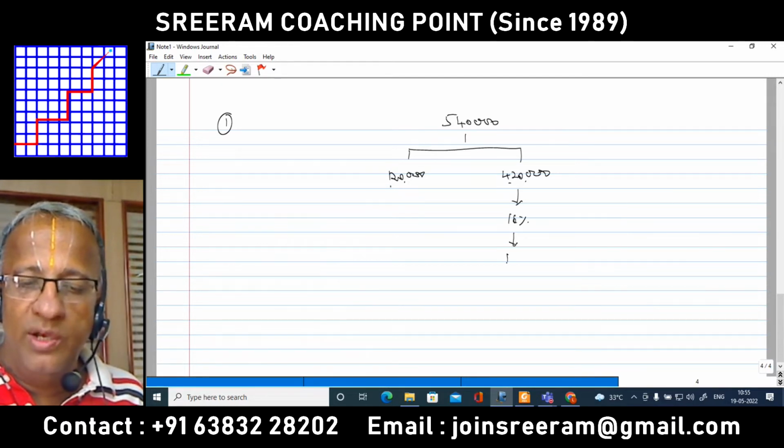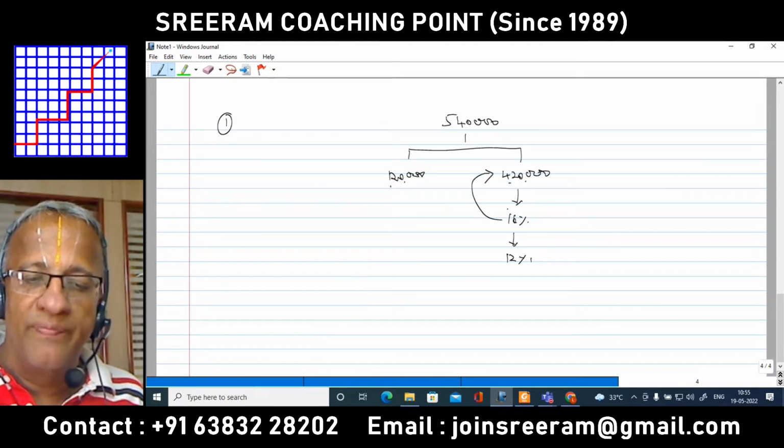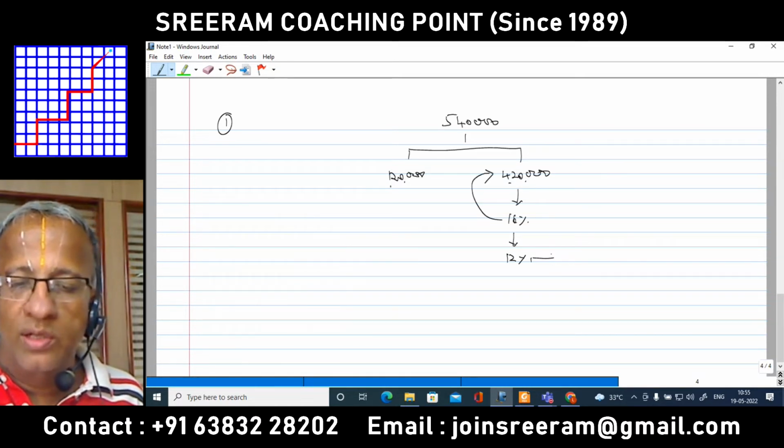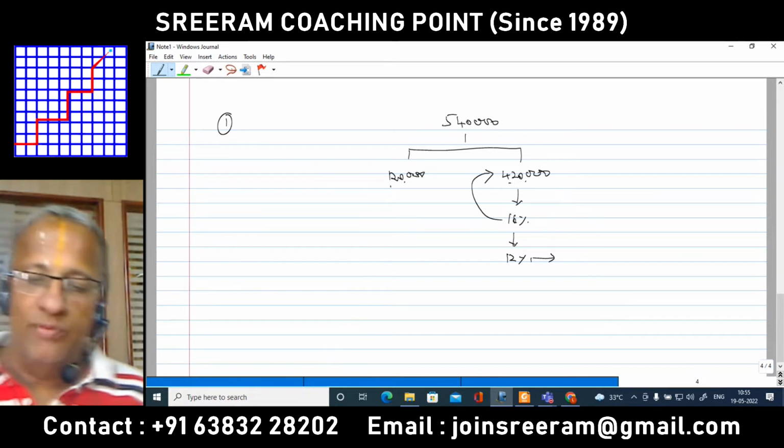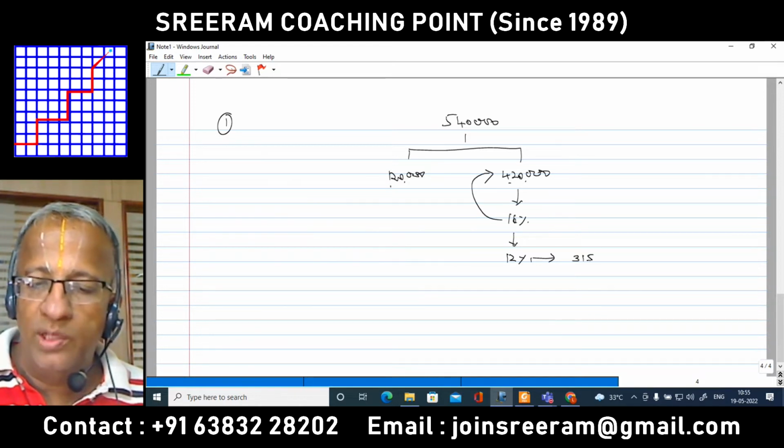So it cannot exceed 12%. For 16%, when it is 4 lakh and 20,000, for 12%, what is the appropriate number? 4 lakh and 20,000 divided by 0.16 multiplied by 0.12. That comes to 3 lakh and 15,000.